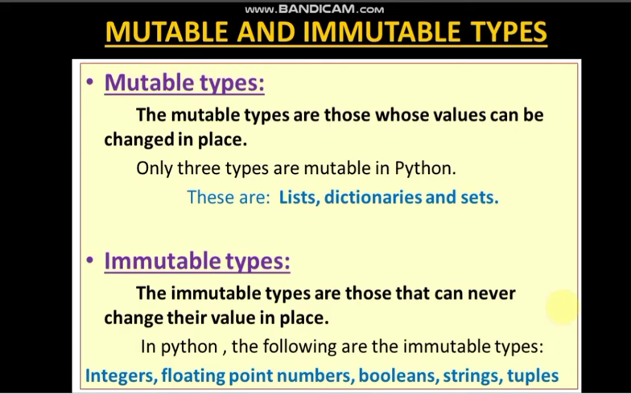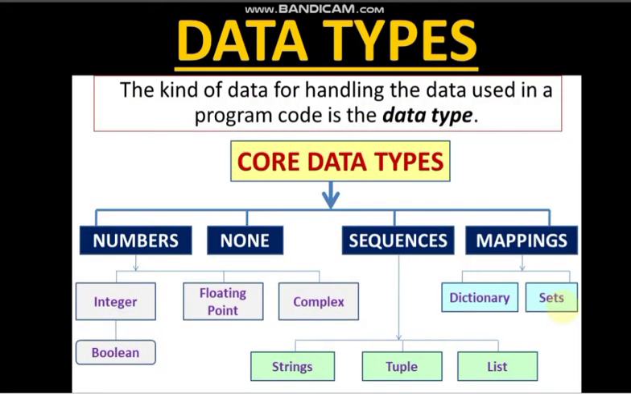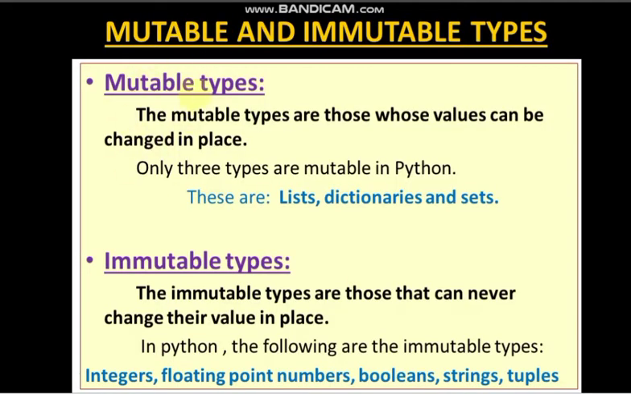Before we go on to the details of the core data types, there are two terms, mutable and immutable data types. The entire set of data types can be broadly classified into two types, that is immutable data types and mutable data types. Now what are mutable data types? Mutable data types are those whose values we can change in place. For example, lists, dictionaries and sets. Later, in the later slides, we will see practically how we can change lists, dictionaries and sets.